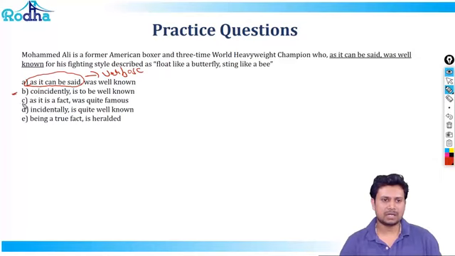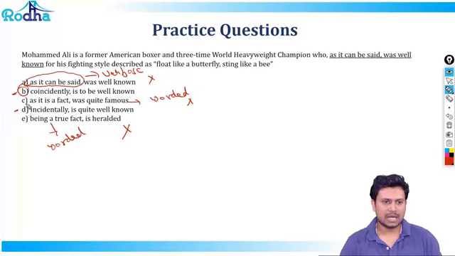Coincidentally, we'll park it. "As it is a fact" is again the same problem. It is pretty worded. So these are all eliminated, A and C. Incidentally is quite well known. Okay, we'll park this. Being a true fact again is very worded, so that's gone.